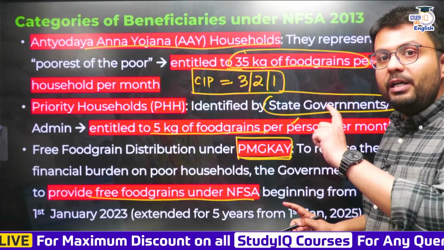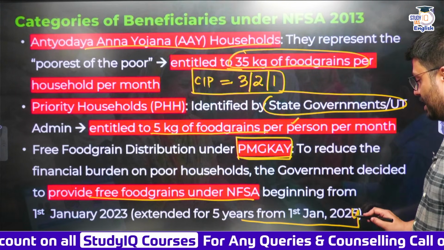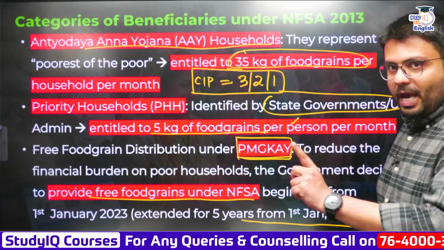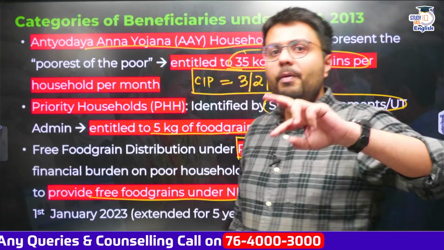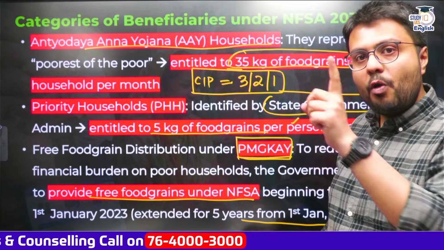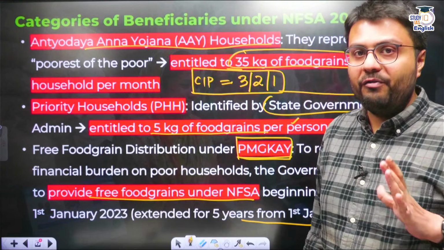And this scheme is going to continue for 5 years from 31st of January 2024. Okay, so this is what this scheme promises, and invariably for the past few years this scheme offers food grain free of cost to all the eligible beneficiaries.